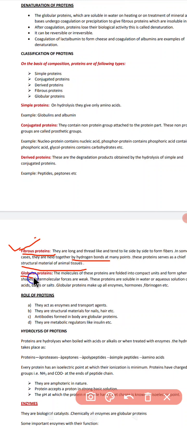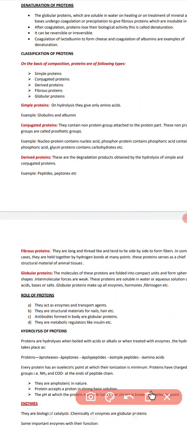Next is globular protein. The molecules of these proteins are folded into compact units and form spherical shapes. Intermolecular forces are weak. These proteins are soluble in water, aqueous solutions, acids, bases or salts, and globular proteins include enzymes, hormones and fibrinogens. So these are the five types of proteins: simple protein, conjugated protein, derived protein, fibrous protein and globular protein.